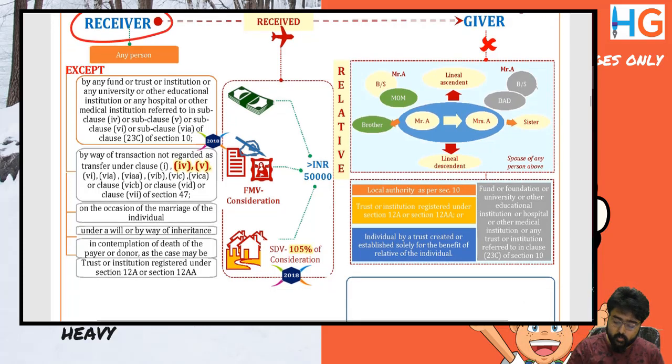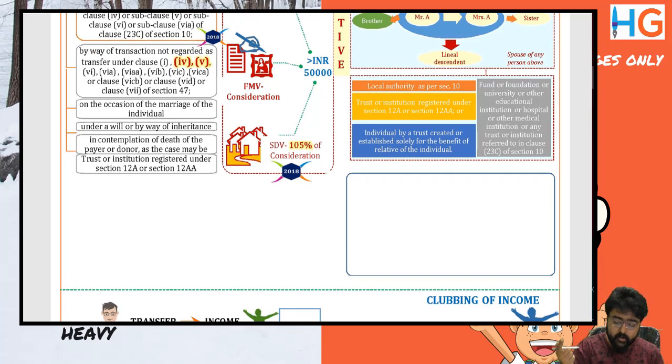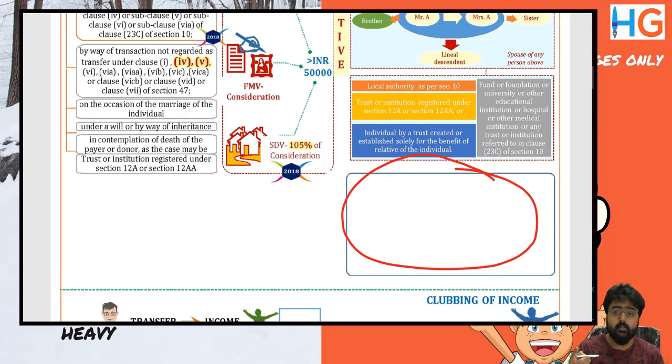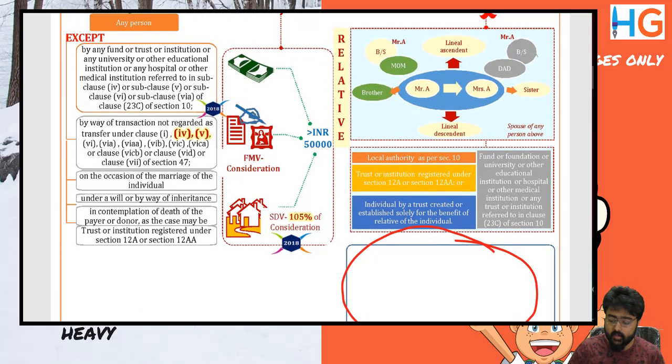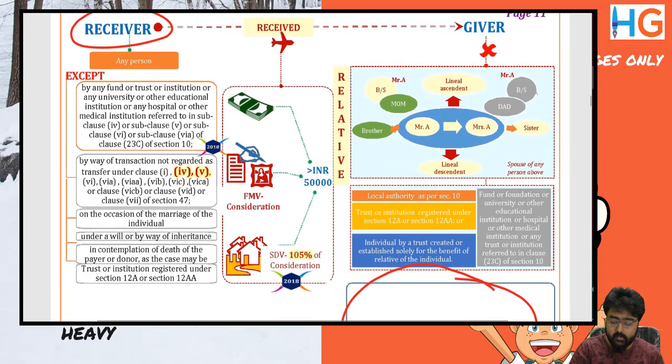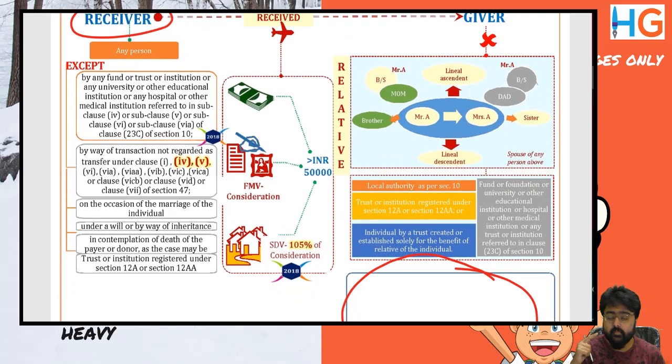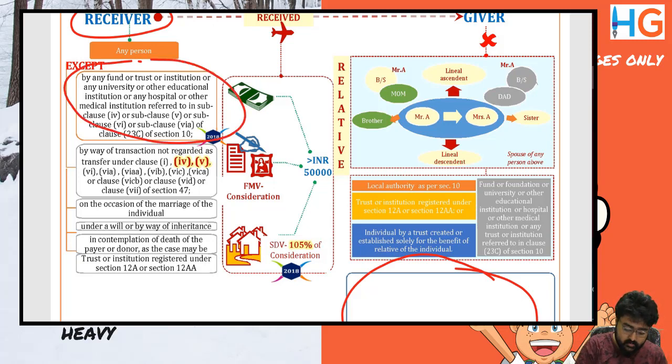Those of you who have already bought the memory book, please write 5 points here. These are the checkpoints. If these checkpoints are satisfied, then only 56(2)(x) is applicable. The first checkpoint is check the receiver. If the receiver is any person, then 56(2)(x) will be applicable, except when a receiver is receiving by a trust, 10(23C) trust, or on the occasion of marriage of the individual.